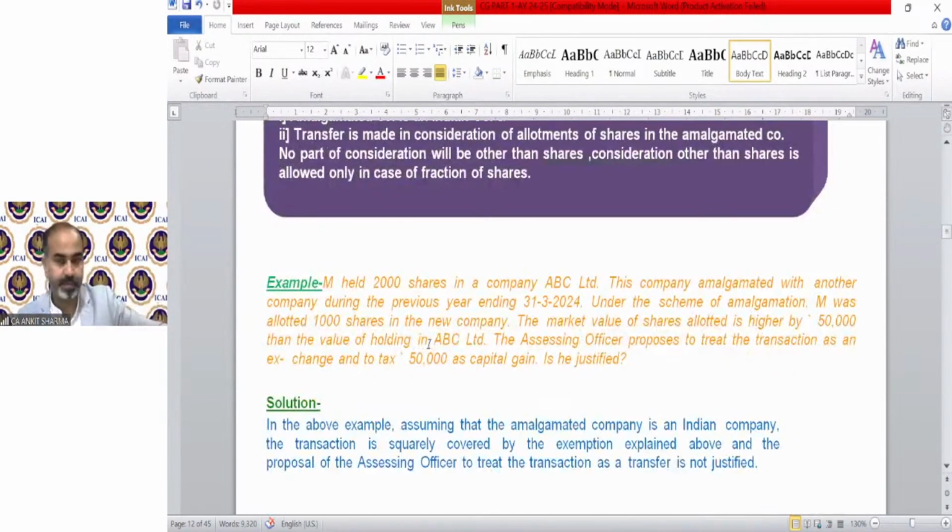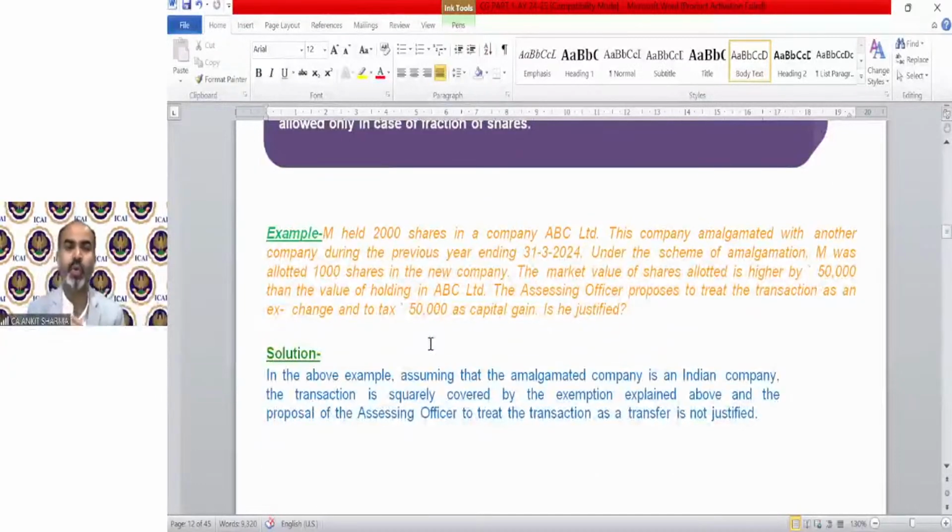Example. M held 2,000 shares in a company ABC Limited. This company amalgamated with another company during the previous year ending on 24. Under the scheme of amalgamation, M was allotted 1,000 shares in the new company. The market value of shares allotted is higher by 50,000 than the value of holding in ABC Limited. The assessing officer proposed to treat the transaction as an exchange and to tax 50,000 as capital gain.